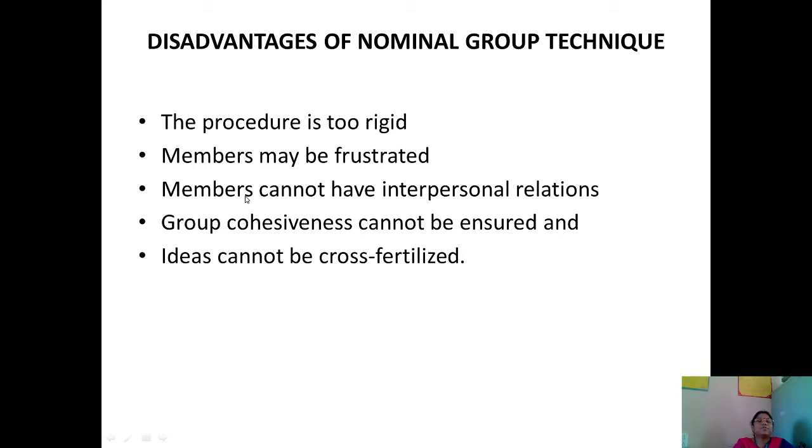The third disadvantage is members cannot have interpersonal relations under nominal group technique. The fourth one, group cohesiveness cannot be ensured under nominal group technique. And the fifth disadvantage is ideas cannot be cross-fertilized.